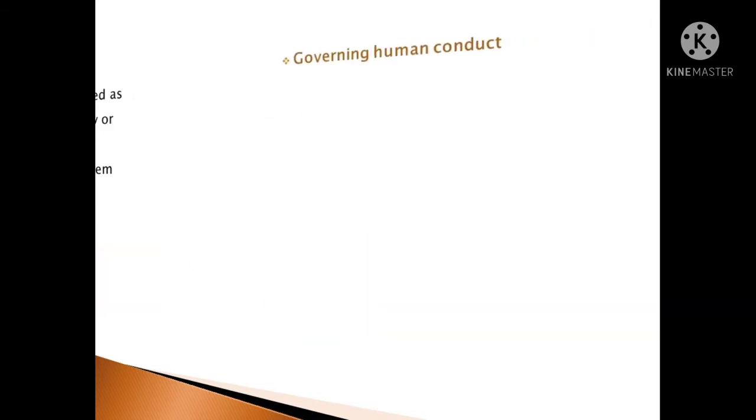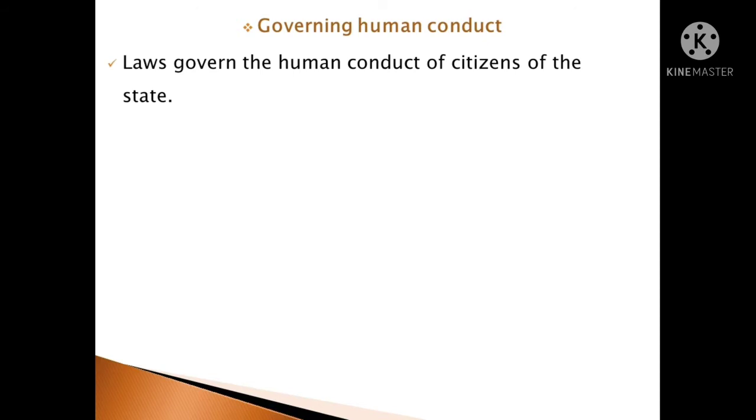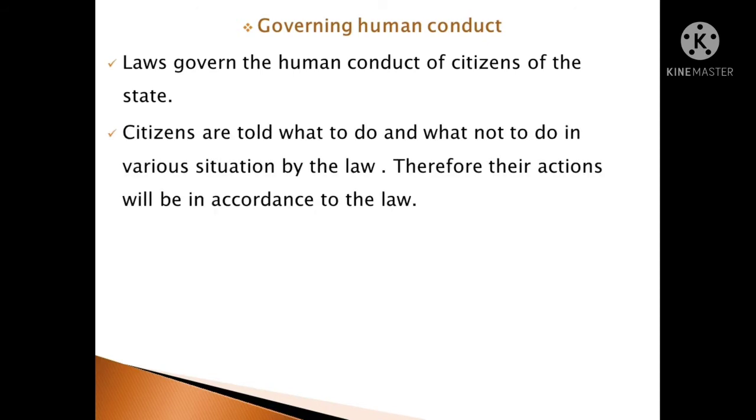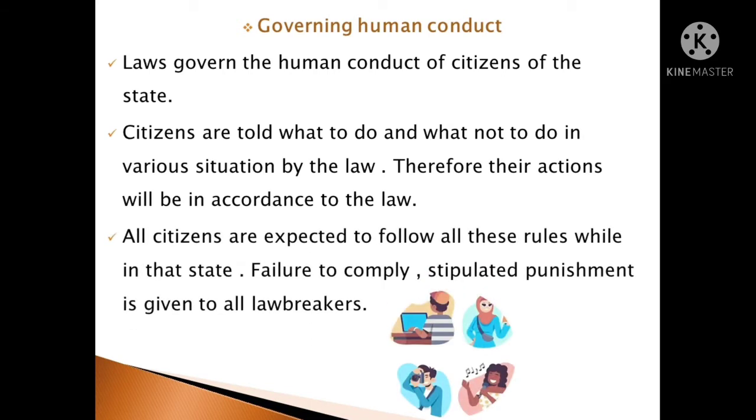Next, we will look at the phrase governing human conduct. Laws govern the human conduct of citizens of the state. Citizens are told what to do and what not to do in various situations by the law. Therefore, their actions will be in accordance with the law. All citizens are expected to follow all these rules while in that state. For failure to comply, stipulated punishment is given to all lawbreakers.